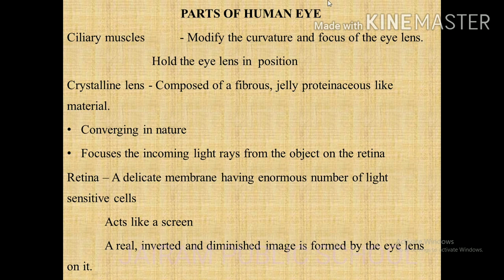Now the colors of objects: the rod-shaped cells of the retina respond to the intensity of light, that is the degree of brightness or darkness, but do not respond to the colors. The cone cells are sensitive to different extents of the primary colors such as red, blue and green.